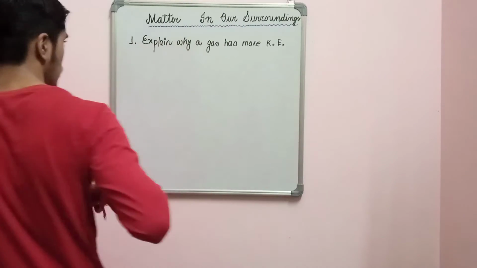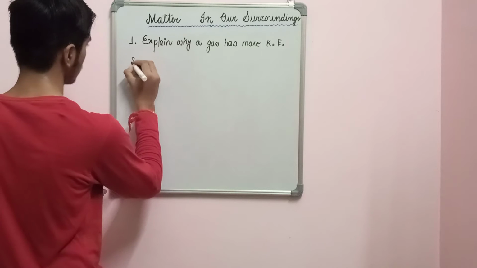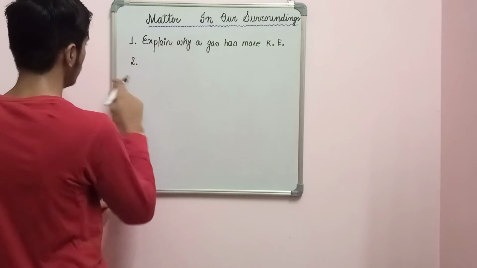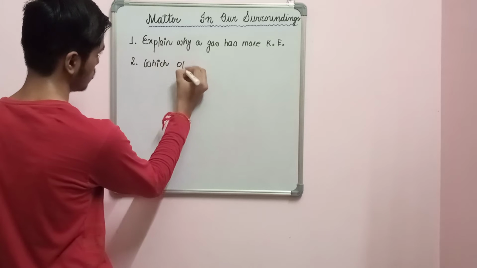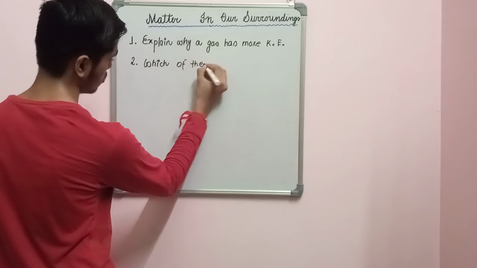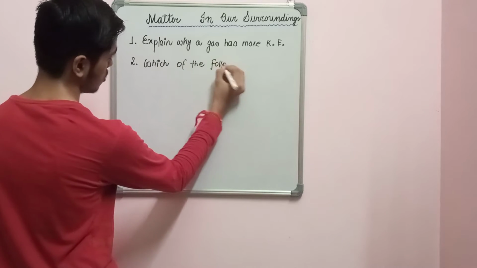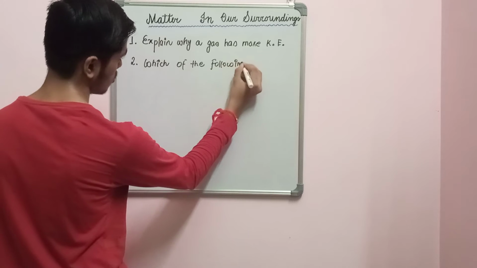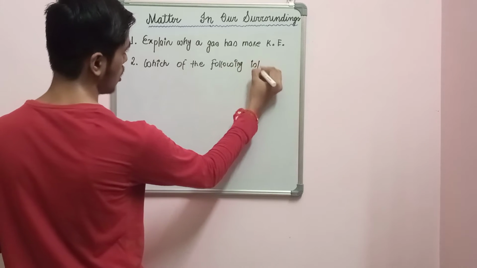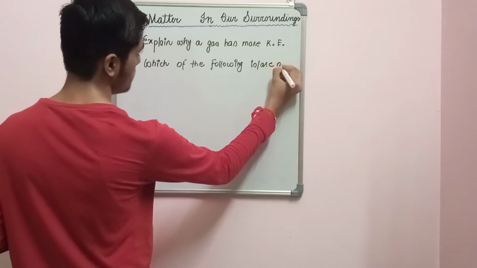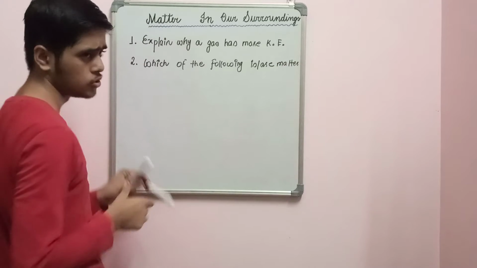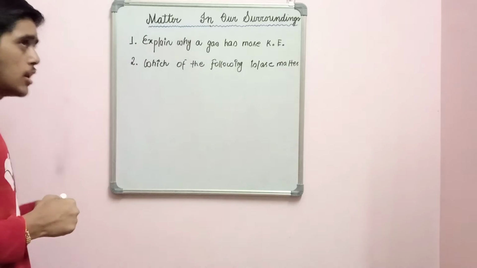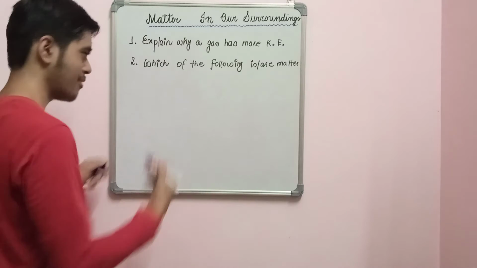So the second question is: which of the following is or are matter? This is I think from your NCERT, there is a kind of question.